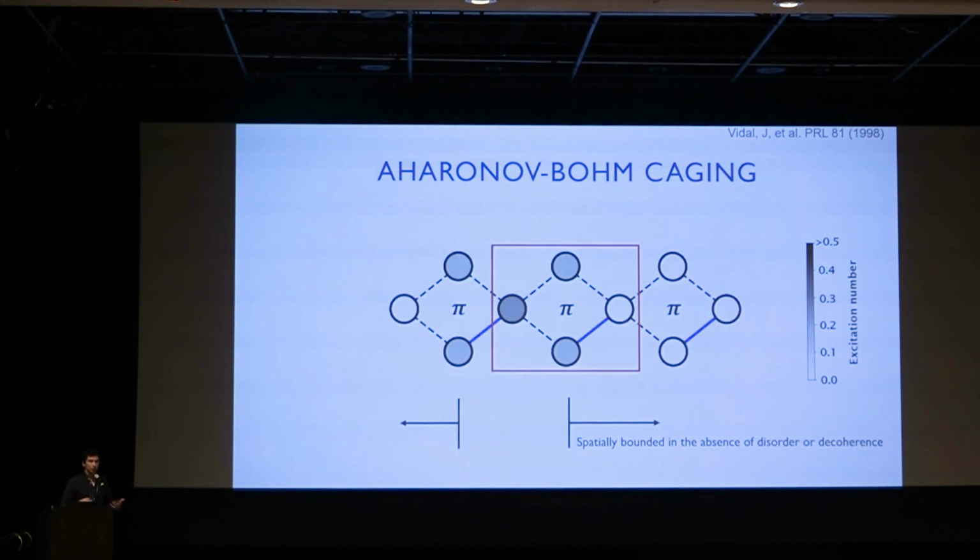So I'm an experimentalist. I have to make this in the lab. So luckily for me, I can look at this key physics by looking at just a single plaquette and observing whether initial states are localized to a subset of the plaquette.